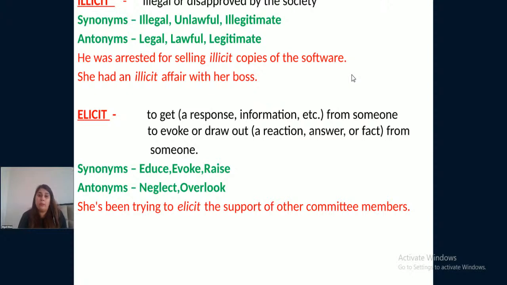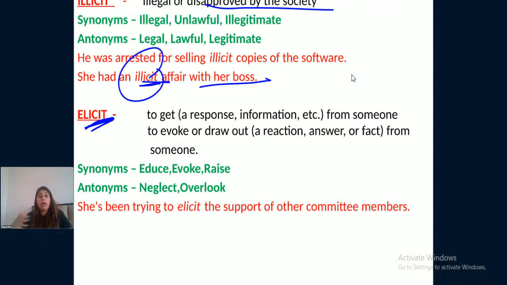He was arrested for selling illicit copies of the software, right? He was arrested for selling illegal copies of the software. That means the copies of the software were not legal. She had an illicit affair with her boss. Illegal affair, which is disapproved by the society, right? And the next word is elicit.